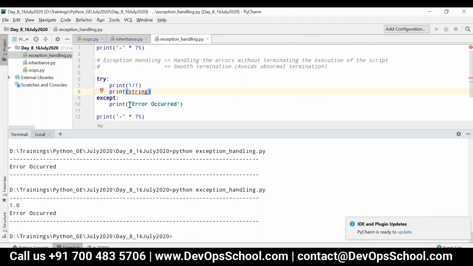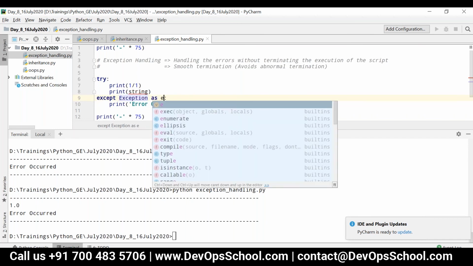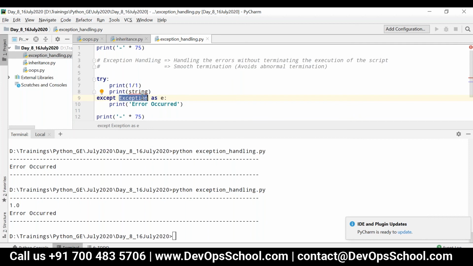But this particular message is not feasible in fixing the issue. We should know the detail, like which exception has occurred and what is the error message. So for that, I can write except exception as E. So this exception is the super class for all the types of exceptions, and E is nothing but object of this particular class exception. Now what I can do is I can just write error occurred, okay, something and something.